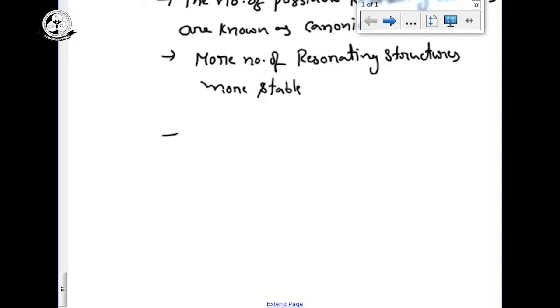First of all, how do the canonical structures or resonating structures exist?